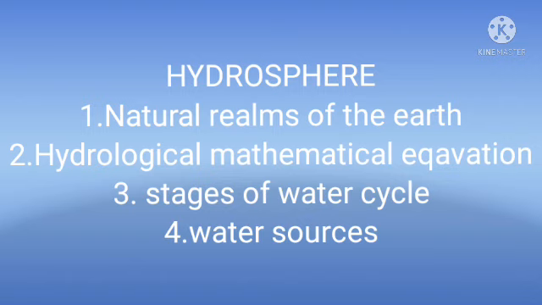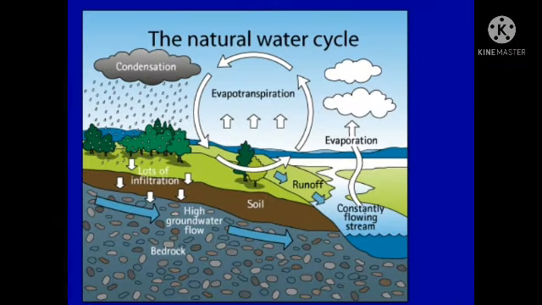Once again we can explain the hydrological mathematical equation. The equation is RF is equal to RO plus ET. Okay students, this is very, very important. We learned it in the previous classes. All are friends. In the previous classes we discussed the water cycle.